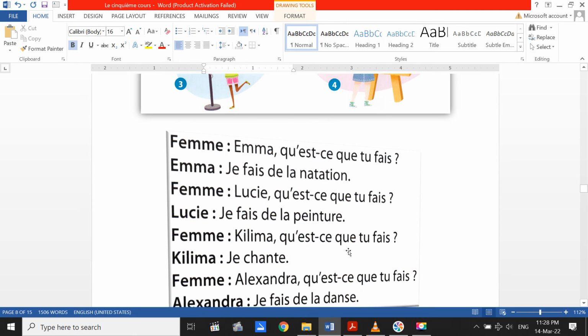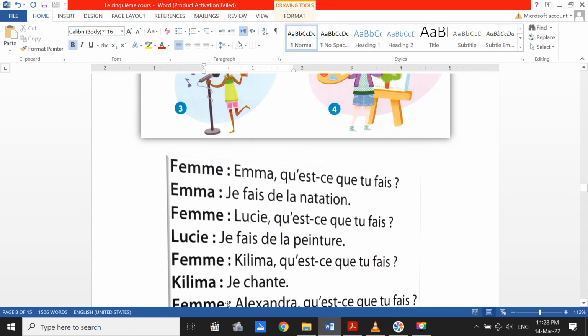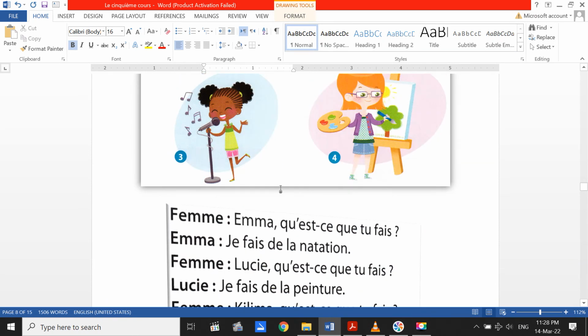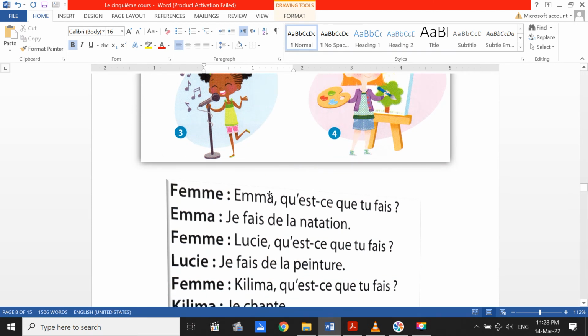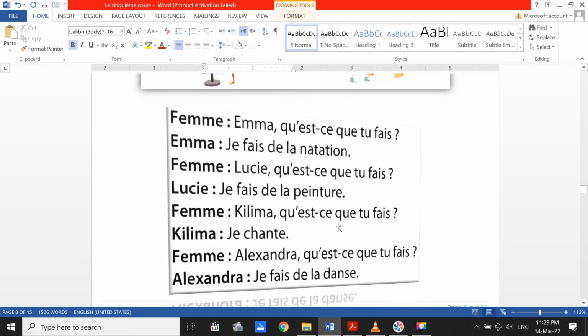Kelima, qu'est-ce que tu fais? Kelima, what do you do? Et donc, je chante. I'm singing or I sing. And you know, sure, that there is no present continuous in French. It's in the same tense, the present tense, and it means in English both. It means I sing or I am singing.